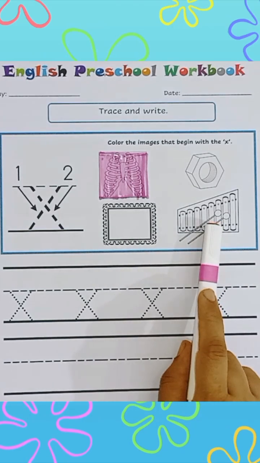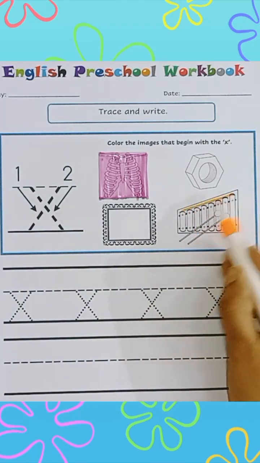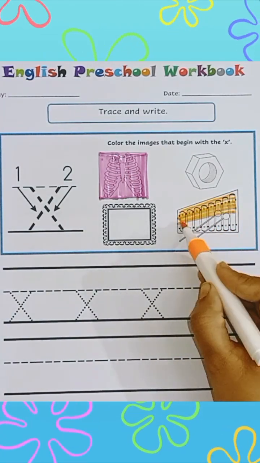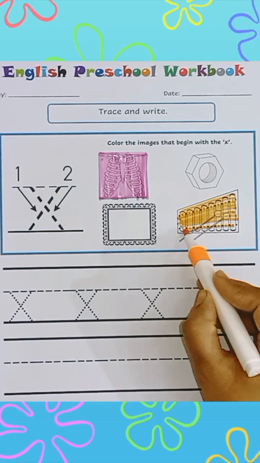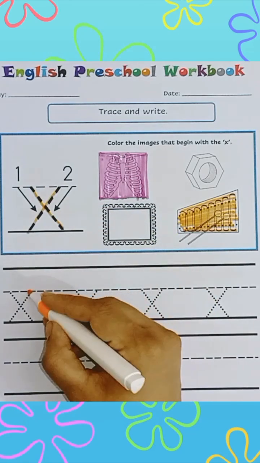Xylophone. Does it start with X? Yes, it does. So we will color this xylophone using orange color.